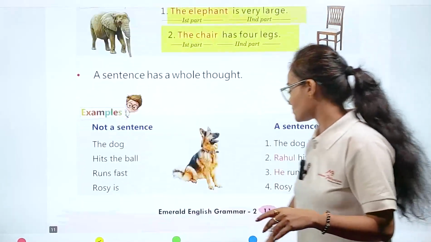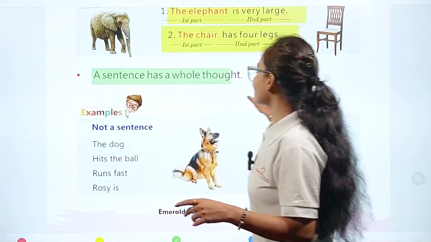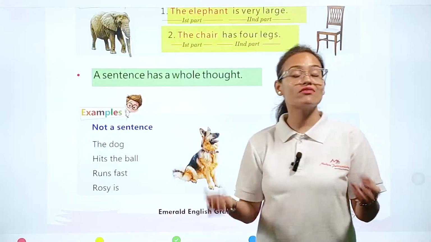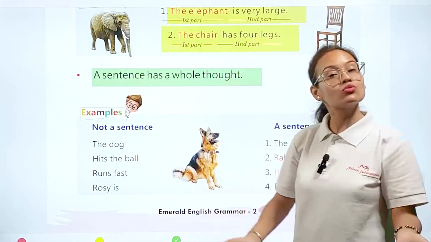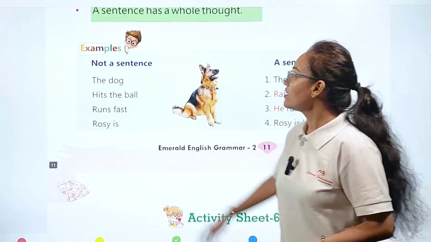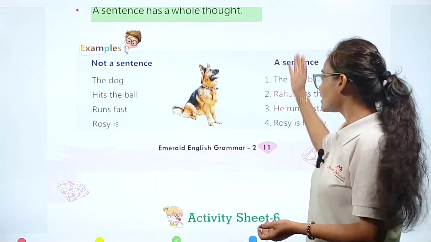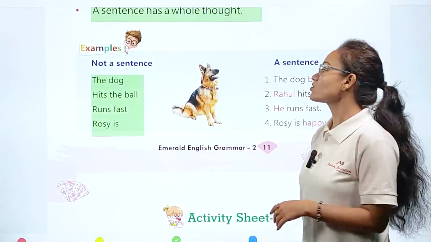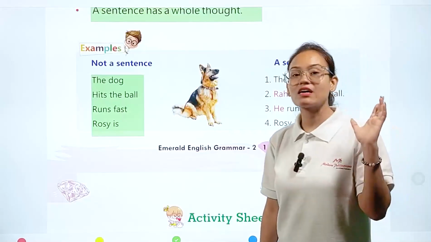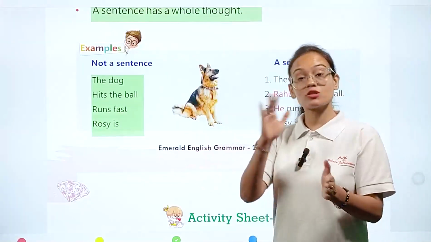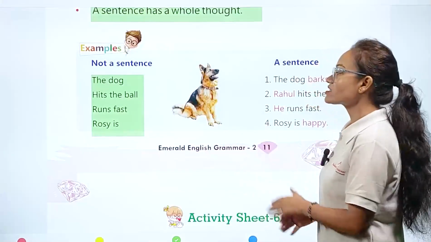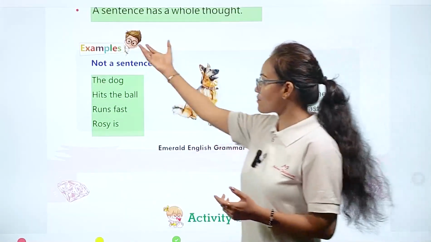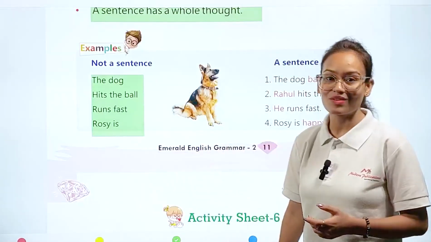A sentence has a whole thought. By writing a sentence we are delivering our complete thought through that sentence. Example, you can see, this is not a sentence, this is a sentence. The dog, hits the ball, runs fast, Rosie is. "The dog" is an incomplete sentence, "hits the ball" is also an incomplete sentence. "Runs fast" and "Rosie is", both are incomplete. So this type of sentences are considered incomplete sentences.